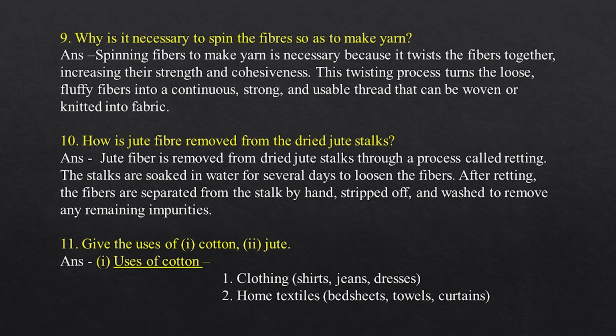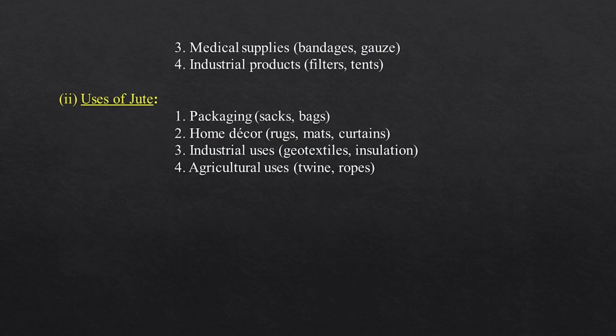11. Give the uses of 1. Cotton. 2. Jute. 1. Uses of cotton. 1. Clothing: shirts, jeans, dresses. 2. Home textiles: bedsheets, towels, curtains. 3. Medical supplies: bandages, gauze. 4. Industrial products: filters, tents.